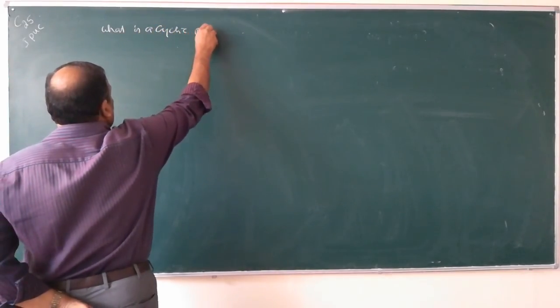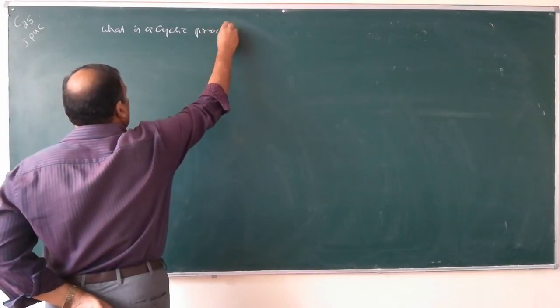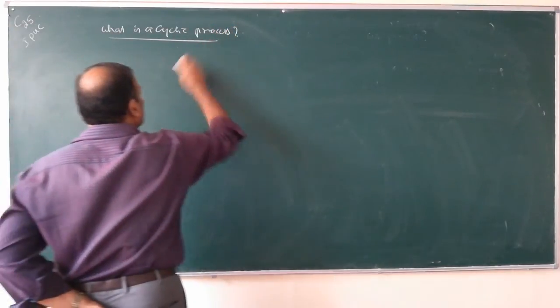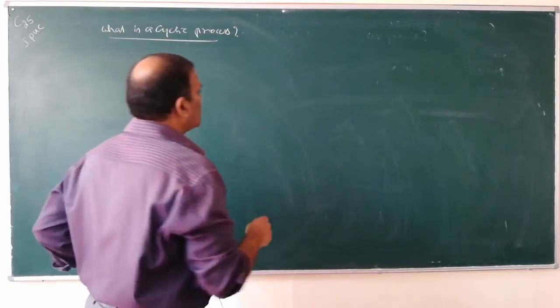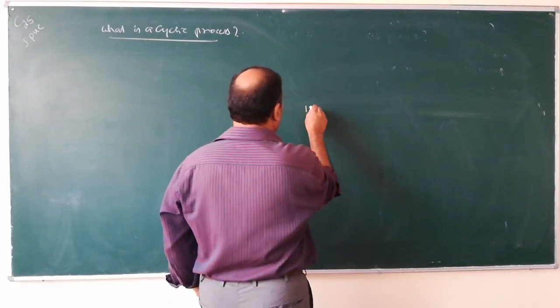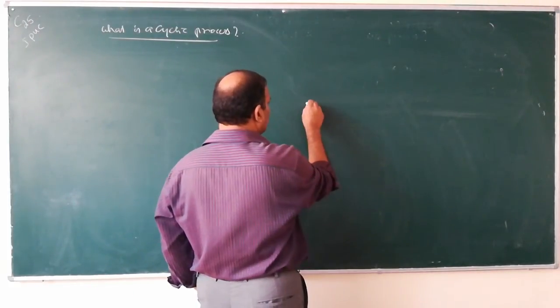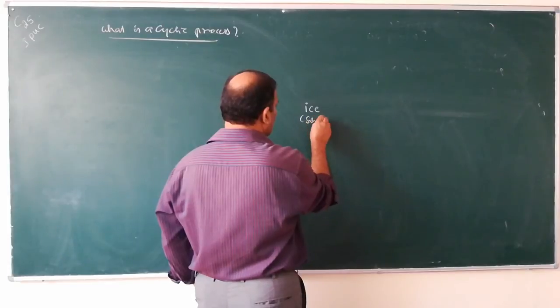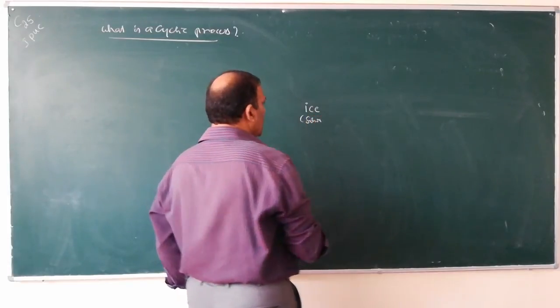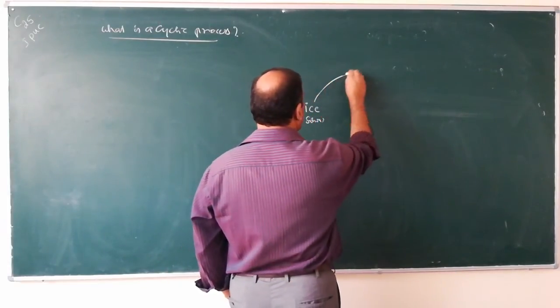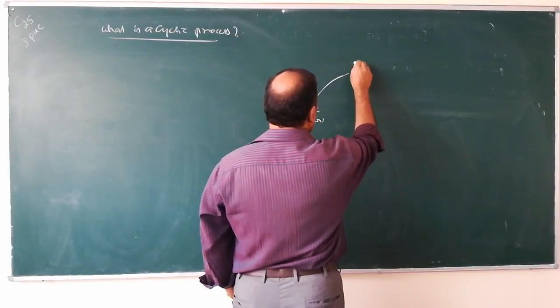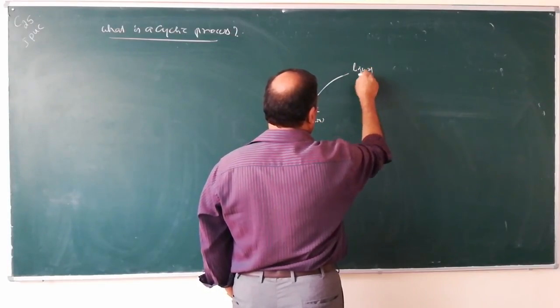What is a cyclic process? For example, suppose it is ice. Ice is in the solid form. When ice is heated, it is converted into liquid water.